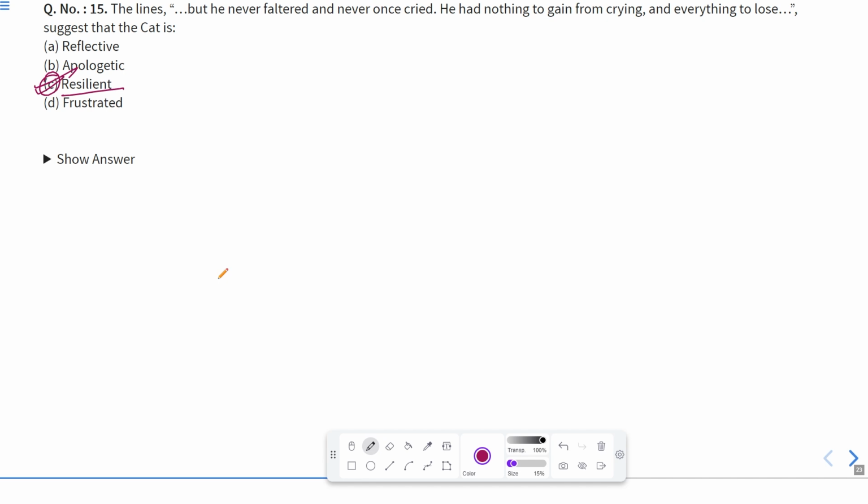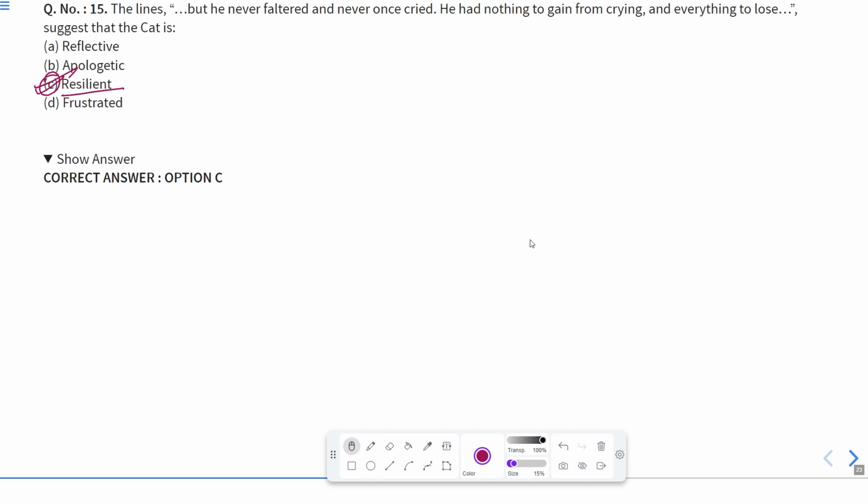Though the ice needles were piercing his fur, he did not cry, just because he was resilient. It means he was flexible to adapt to those situations. So here the correct answer will be resilient.